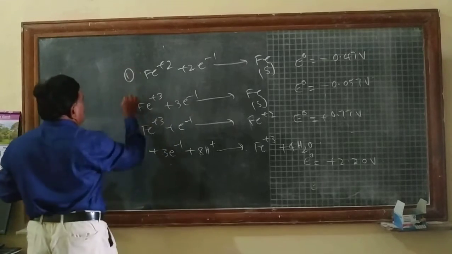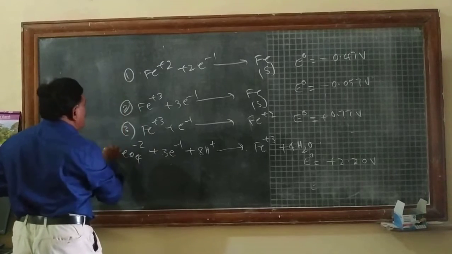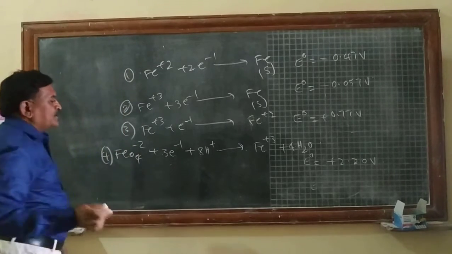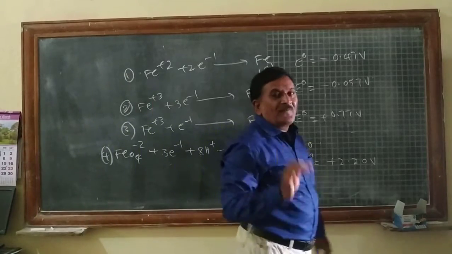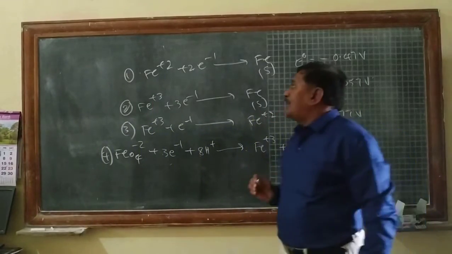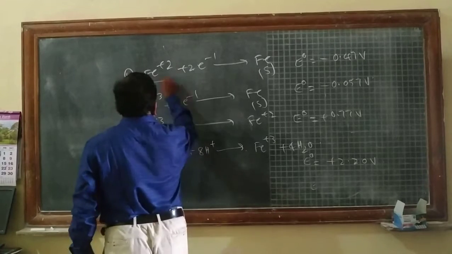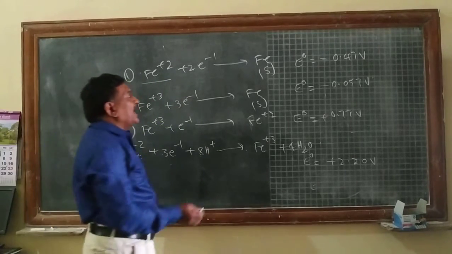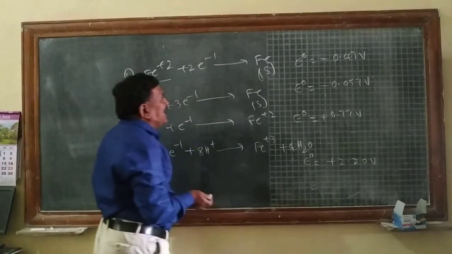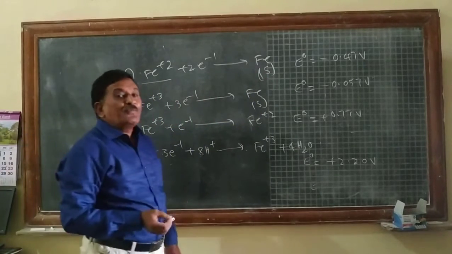This is the first reaction, this is the second reaction, this is the third reaction, and this is the fourth reaction. These all come under what are called the Latimer diagrams. The first reaction is when iron in oxidation state Fe2+ gains 2 electrons to form solid iron metal. Its standard electrode potential is minus 0.47 volts.